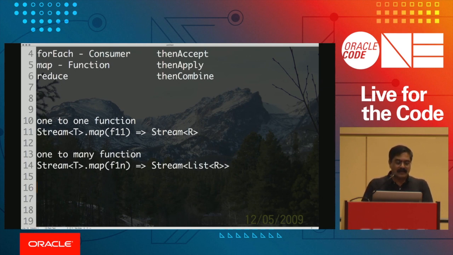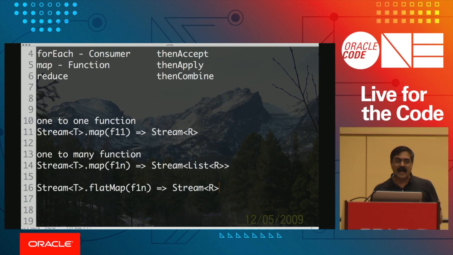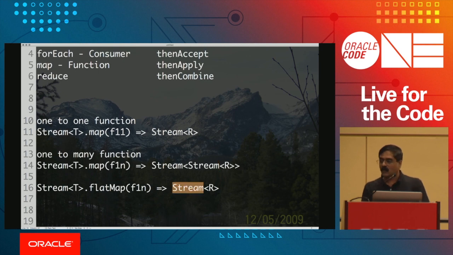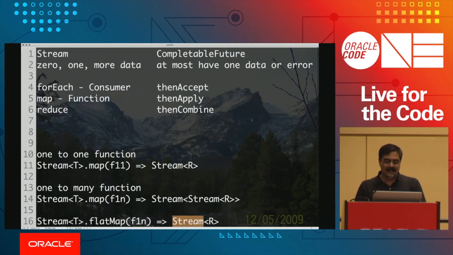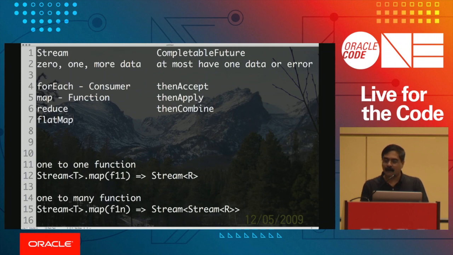Then what you do is you take the stream and you perform what's called a flat map. A flat map is going to take this function, but the result is going to be a stream of R. So this is the time when you would decide whether to use a map or a flat map. If you have a one-to-one function, use a map. If you have a one-to-many function, you might want to use a flat map rather than a map, because a map will give you a stream of a list of R, whereas this is going to give you a stream of R. Well, where I'm going with this is, we know that we have a flat map in this case.